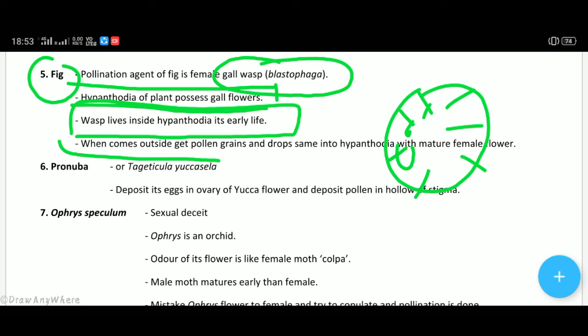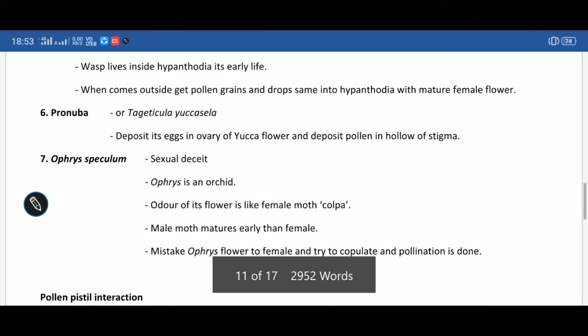These are flowers on the walls of the fig. When the insect visits outside, with itself it will get the pollen grains from these flowers. In this way, it helps in pollination.